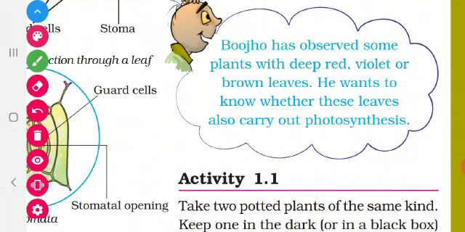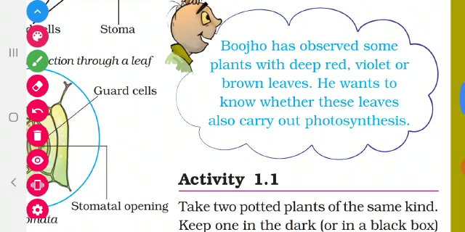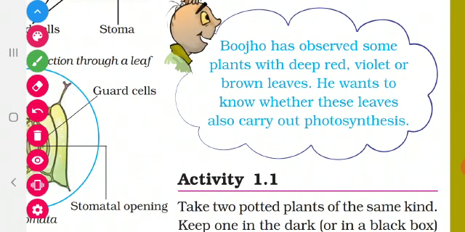So what is Buju asking? Some leaves are deep red, violet and brown. I already told you that without sunlight this reaction is not possible. Only a green leaf can absorb sunlight. Then how do these plants perform photosynthesis? They have the green pigment chlorophyll. In addition to that, they have the red pigment or violet pigment or brown pigment also. Even though they have the green pigment, the red pigment dominates, and that's why they look deep red in color, and they also perform photosynthesis as they contain chlorophyll and absorb sunlight.